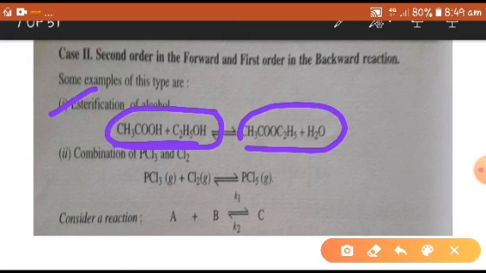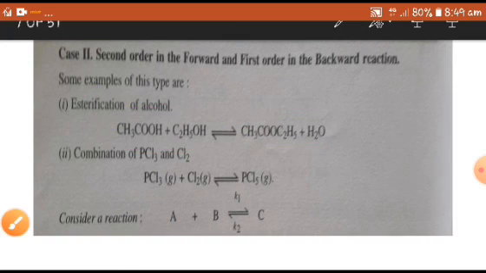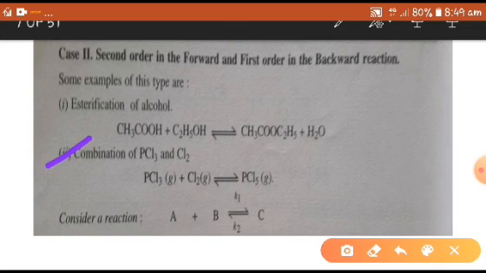Okay, and the second example for this case is the combination of phosphorus trichloride and chlorine. The rate of the forward reaction depends upon two concentration terms of the reactants, and the backward reaction depends upon one concentration term.